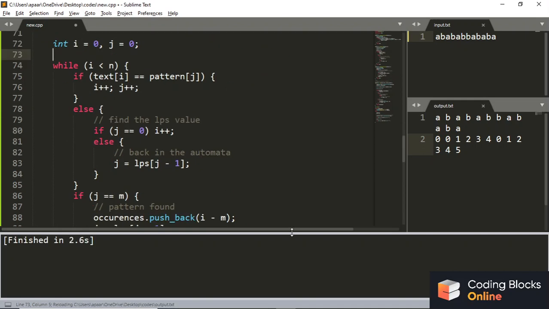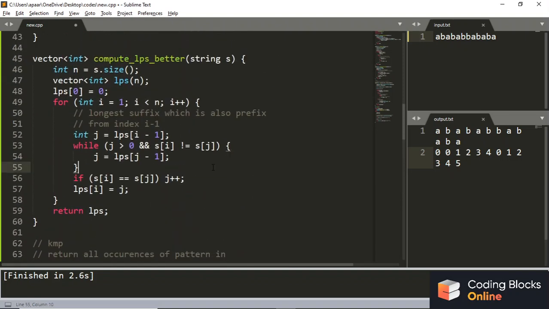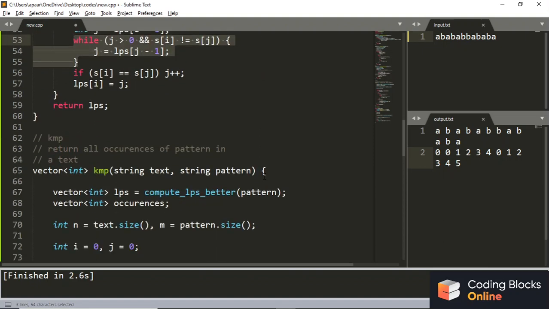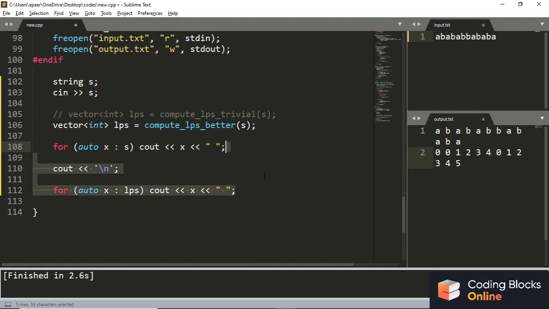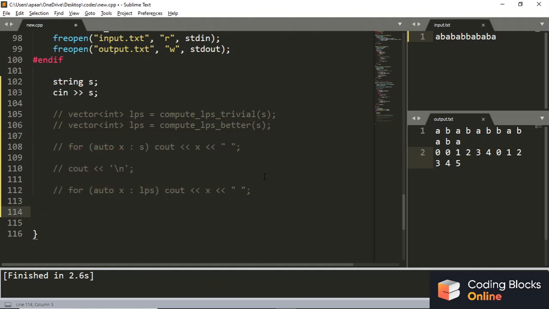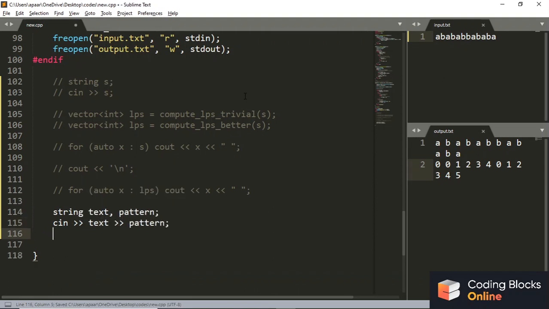It's not a big code, guys. It's a very small code, right? You can make it even smaller by using this while loop, because they both are the same thing that's happening. So yes, the LPS has been built, and now let's call the KMP function directly, right? So let me just comment it out, and let's say I have a string text and a pattern, right?